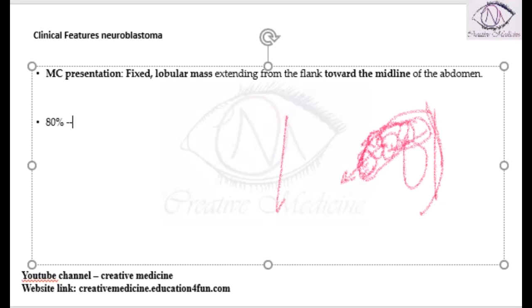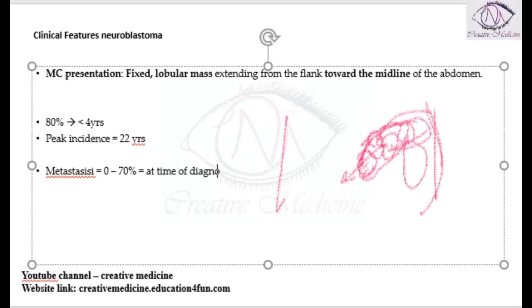Almost 80% of the cases present with neuroblastoma before 4 years of age, whereas the peak incidence of neuroblastoma is seen at 2 years of age. Metastasis is present in almost 60 to 70% of the cases at the time of diagnosis itself.